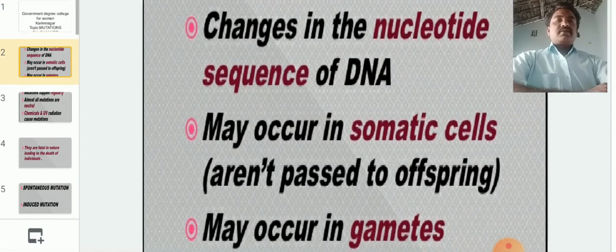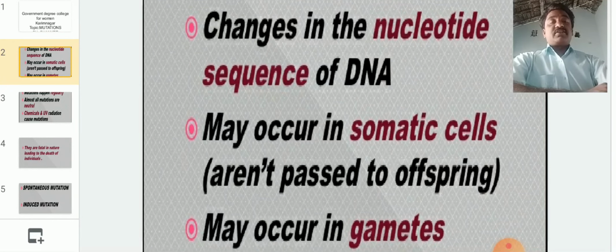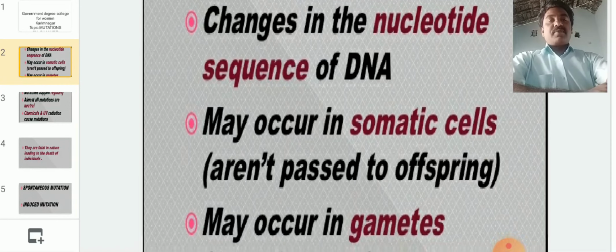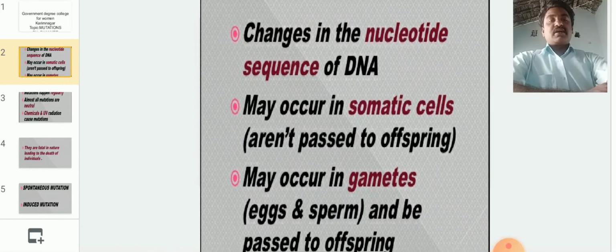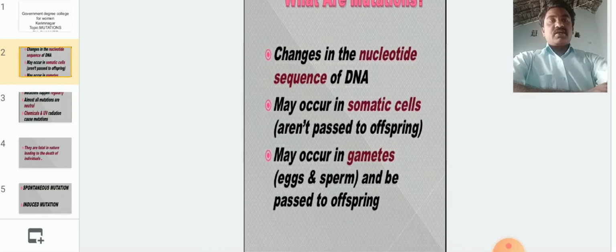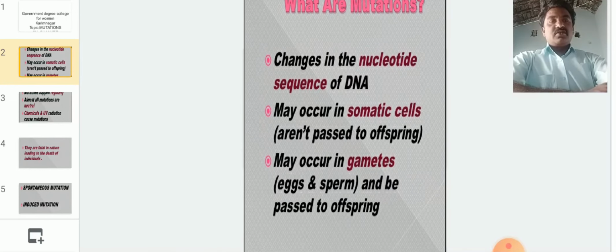Generally, mutations are nothing but changes in the nucleotide sequence of DNA. They may occur in somatic cells and are not passed to the offspring, or they may occur in gametes. The gametes are eggs and sperms, so they may occur in gametes like eggs and sperms and pass to offspring.